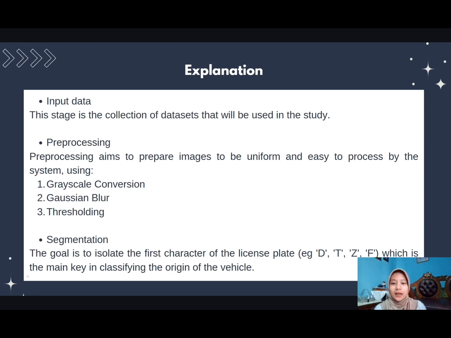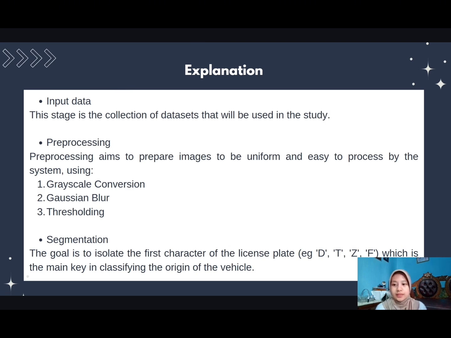Okay, this slide will be presented by myself. In this slide, I will explain the flowchart. The first step is input data. This stage is the collection of the dataset that will be used in this study.